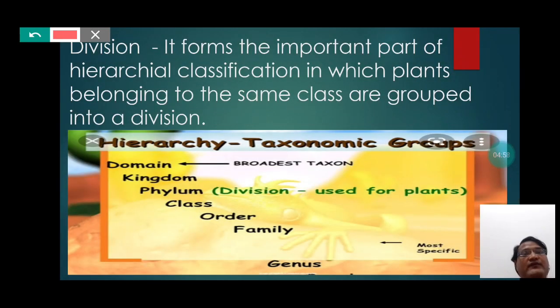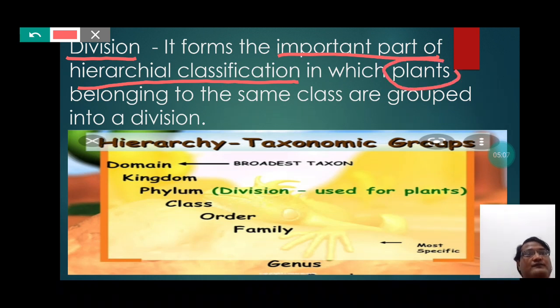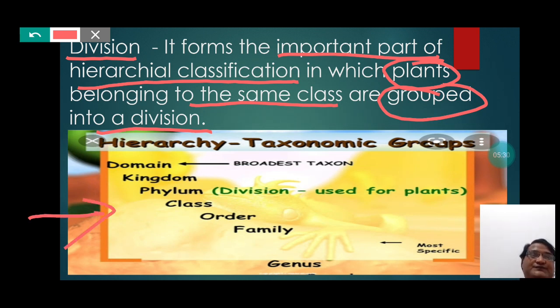So students, division actually is the important part of hierarchical classification, in which plants which belong to the same class are being grouped into a division. So students, this concept of division we can understand in a better way with the help of this picture.